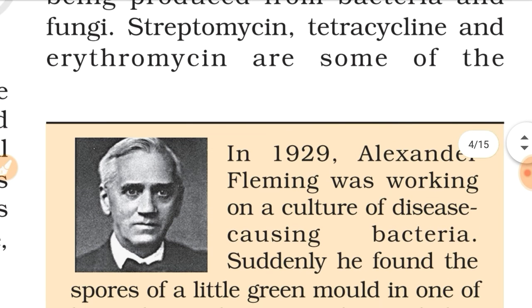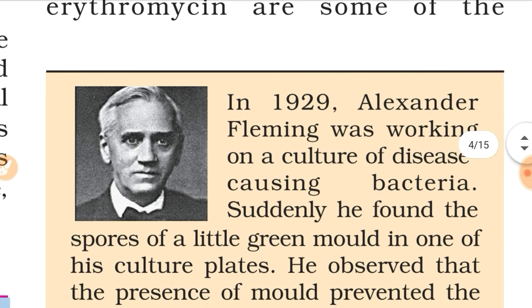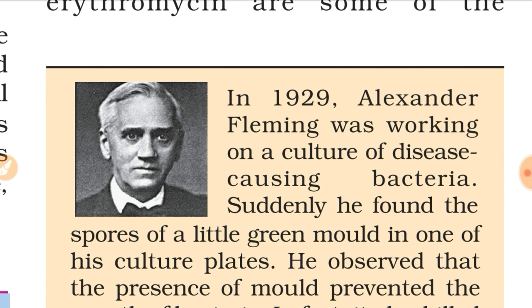Now we are going to talk about Sir Alexander Fleming. In 1929, while working in his laboratory, Sir Alexander Fleming, a Scottish bacteriologist, observed that a mold, a kind of fungus, Penicillium notatum, killed colonies of Staphylococcus bacteria, a common cause of wound infections.